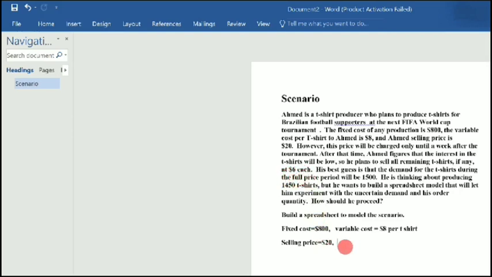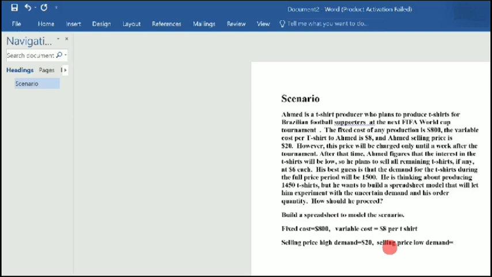So we have two pieces of information here. Let's put this selling price at high demand: $20. So we now have another selling price, low demand. You can see we are dealing with two pieces of information here.